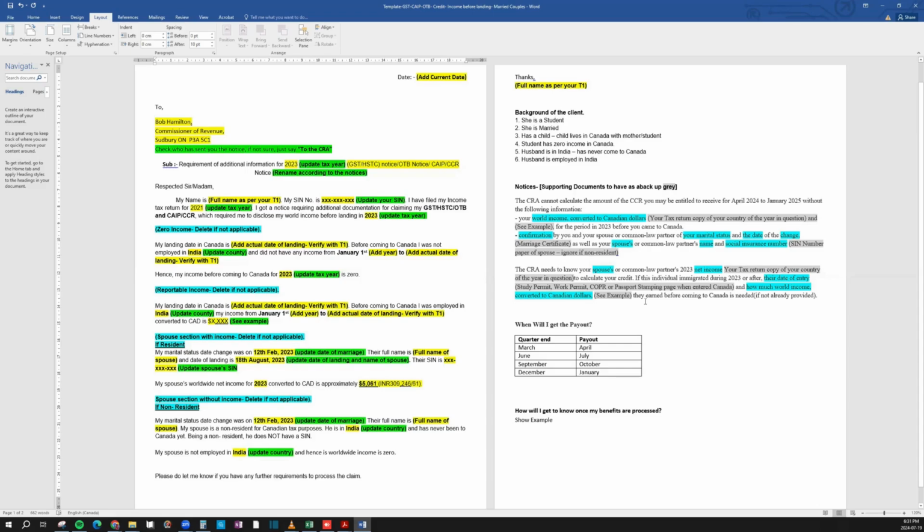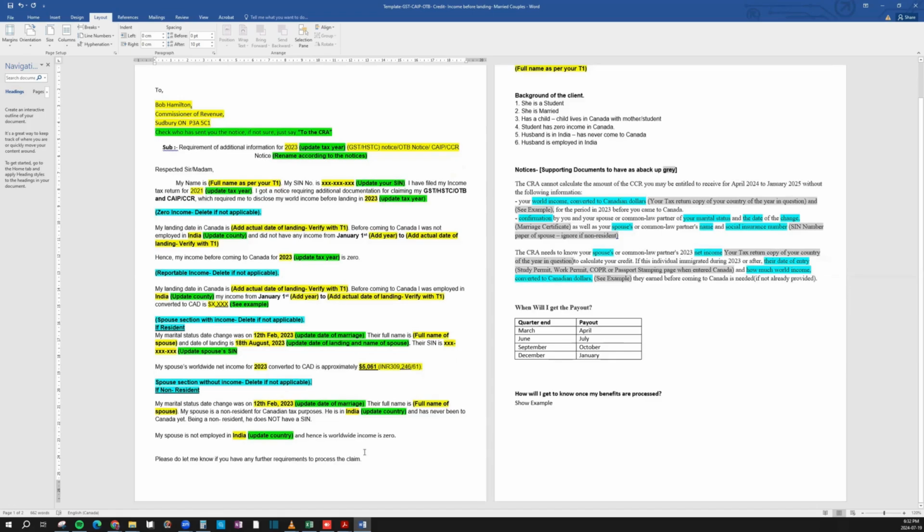So yeah, this is pretty simple. Once you have everything, you can just see whatever situation is applicable for you. If your spouse is over here, if your spouse is not here, you can tweak the letter. But this is encompassing of all possible scenarios, whatever easy scenarios I've thought of. If you still have questions, you can always email me. I've put my email in the description. But yeah, this should kind of help. So I hope this helps you.